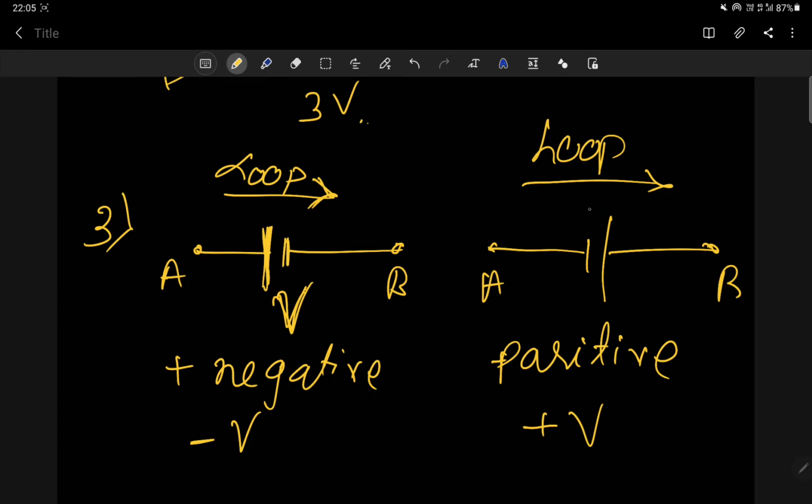You obviously have a question: sir, why? Because look, when you are moving from the negative terminal to the positive terminal, negative means low potential and positive means high potential.